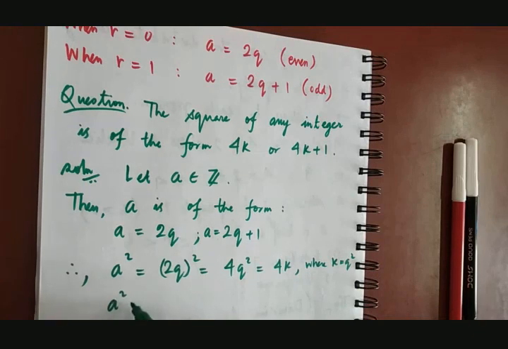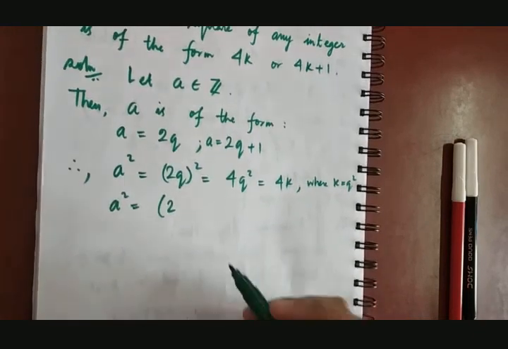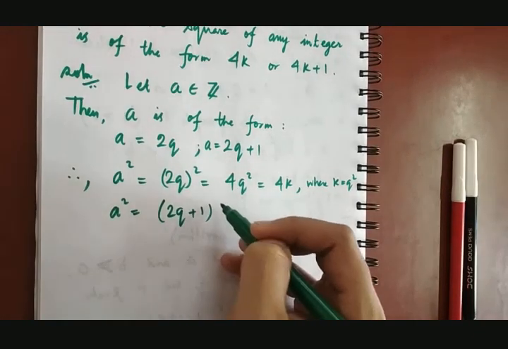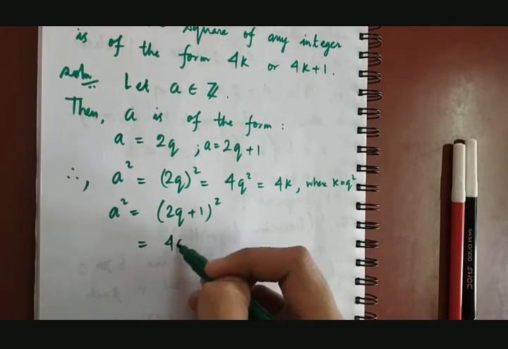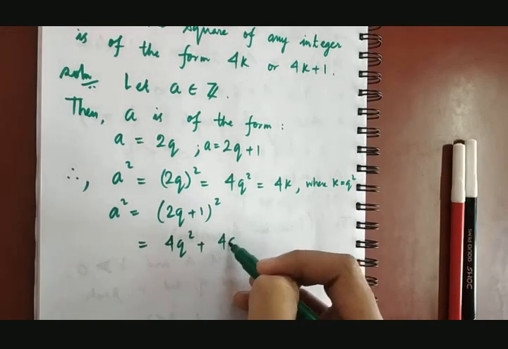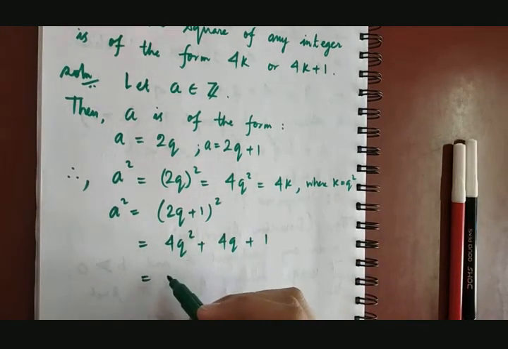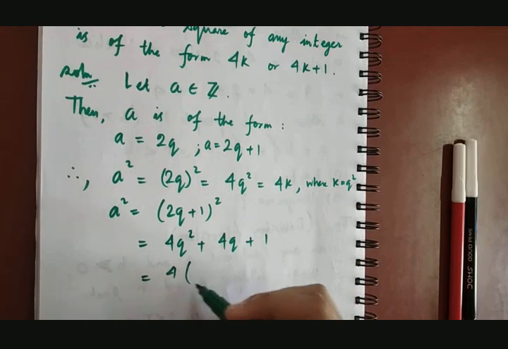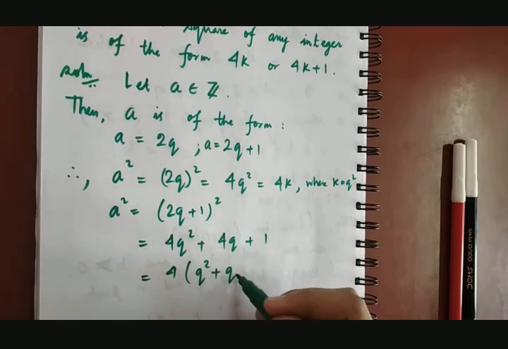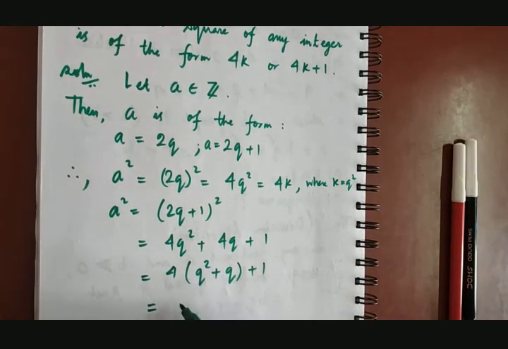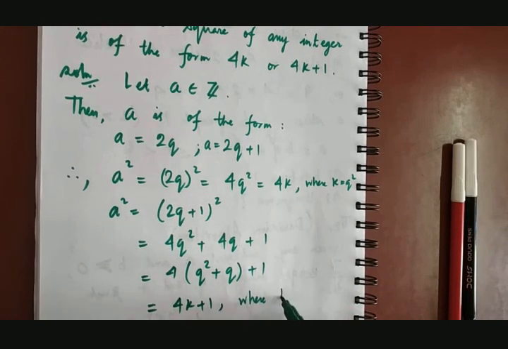And a square is 2q plus 1 whole square, that is 4q square plus 4q plus 1, which, if I take 4 common from the first two terms, means 4k plus 1, where k is of the form q square plus q.